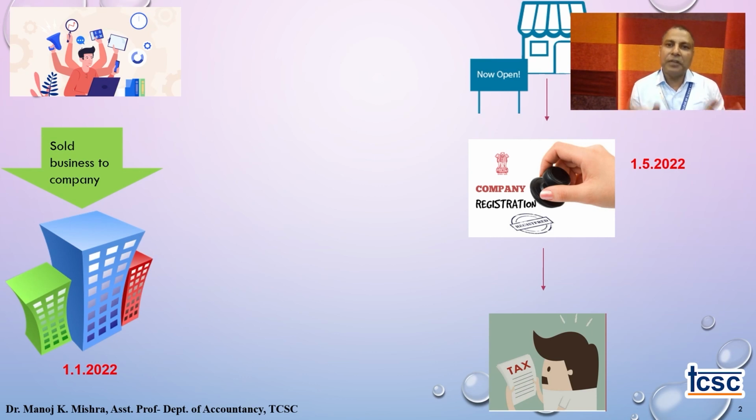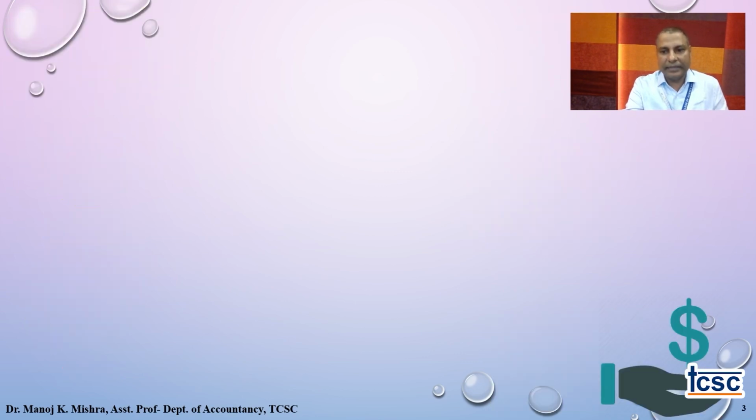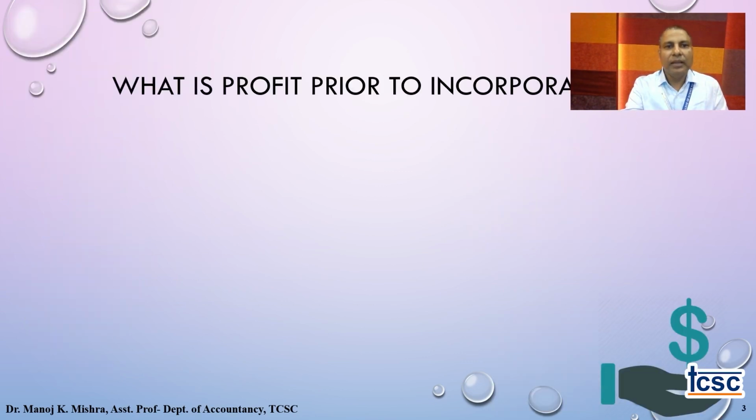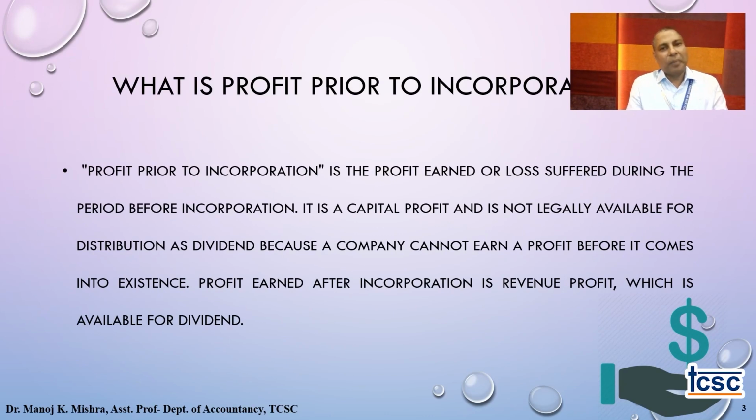The process of dividing the profit into prior to incorporation and post incorporation is what we are going to discuss in this chapter, that is, profit prior to incorporation. Post incorporation is also there, so we'll see that in a little detail. What is this chapter all about?